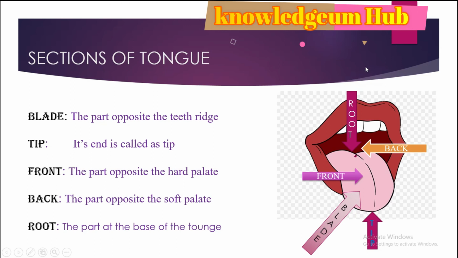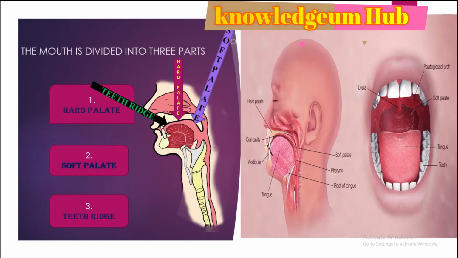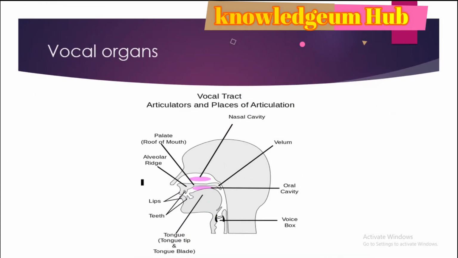Okay. We studied about the mouth, the teeth ridge, the tongue and other vocal organs. Also, this is the oral cavity. We said oral cavity is the blank place in the mouth, and there is the nasal cavity. Nasal cavity is the blank place in the nose. Next, we will study about phonetic description of speech sounds, vowels and consonants. Thank you.